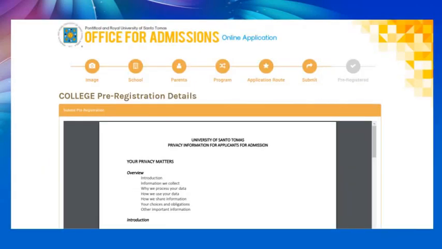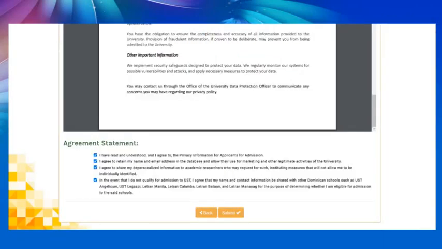Okay, so after you've completed that, it will show you this. So this is basically like the overview. Okay, and then the agreement statement, you'll have to check that you read and understood and you agree to the privacy information for applicant submission, and then you submit.